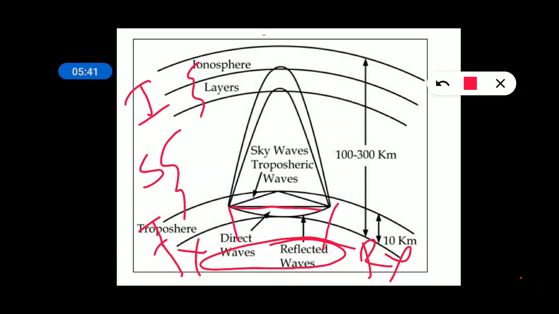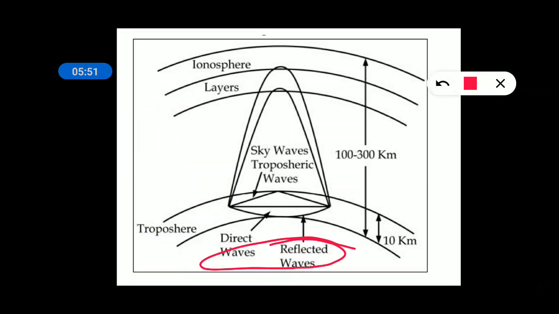When the wave starts directly from transmitter to receiver, that is called direct wave propagation. In this, the wave is directly traveling from source to destination or transmitter to receiver, right.